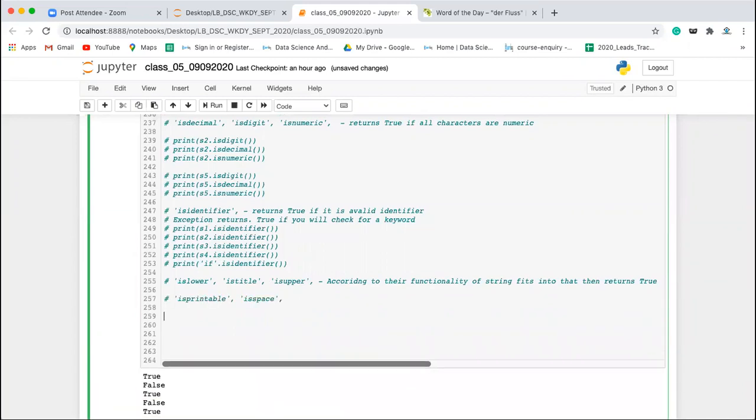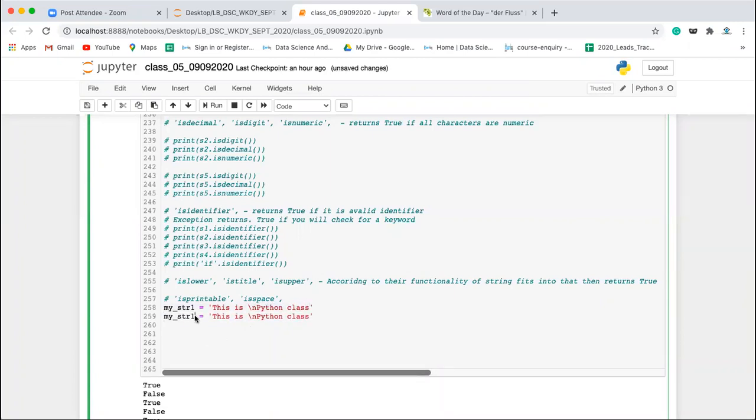Now in the case of isprintable, let's say you have my_str1 is equal to "this is\nPython class", and you have my_str2 where you have this backslash n, double backslash n.